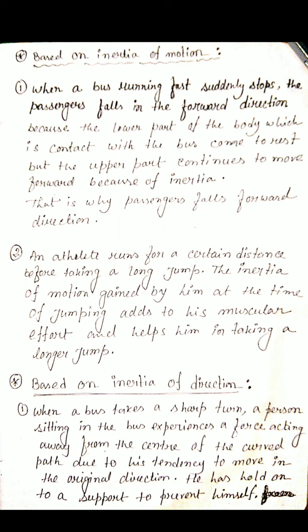And another one: the athlete runs for a certain distance before taking a long jump. You see that during the long jump they run for a certain distance, because of the inertia of motion gained by them, and at the time of jumping, that motion adds to his muscular effort, and he or she will take a longer jump.